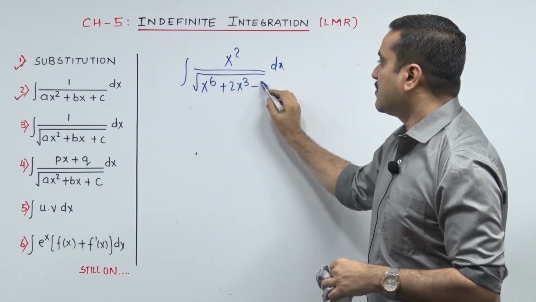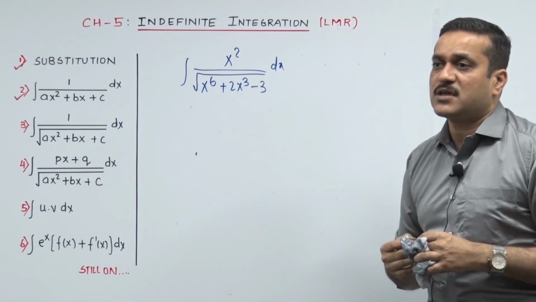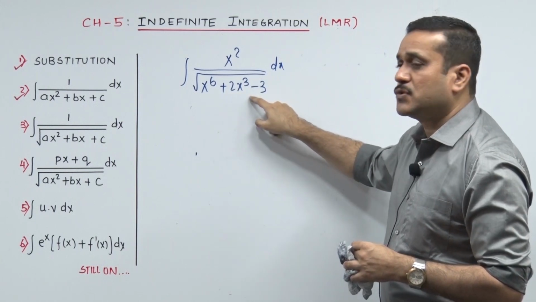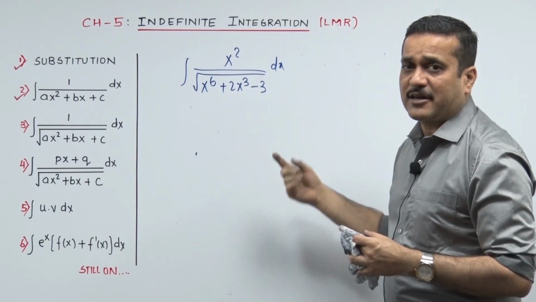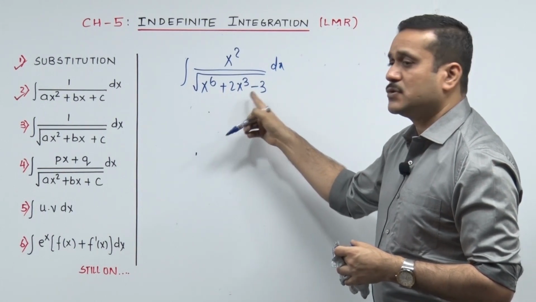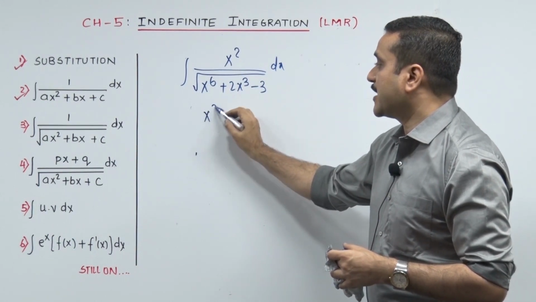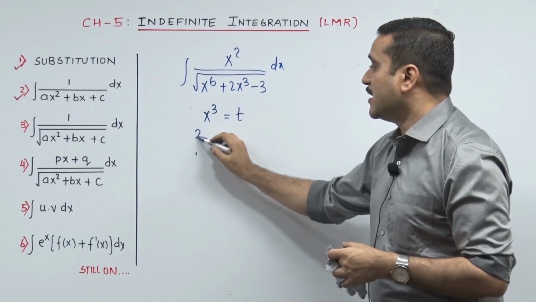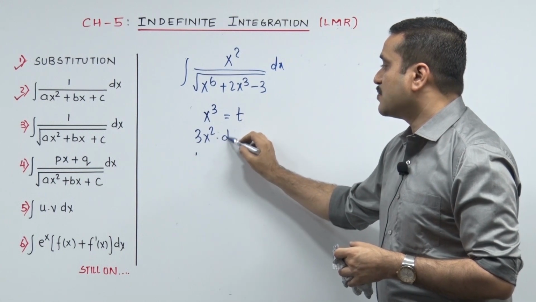Sir ji, we got it. We have also done 10 years of school. Sir, we can smell very easily. It's t square plus 2t minus 3. Okay, fine. If that's the case, then let's hit it. If you heard t square plus 2t minus 3, on that grounds the x cube needs to be put as t. Immediately, the derivative dot dx becomes dt.